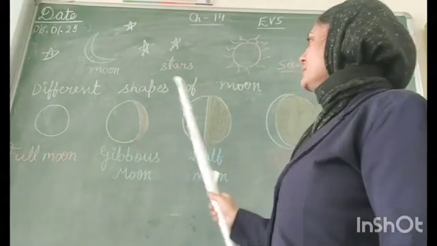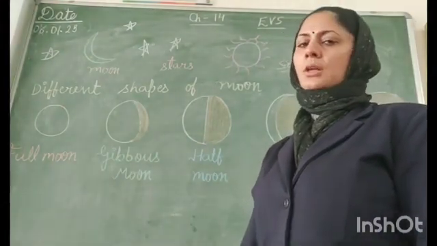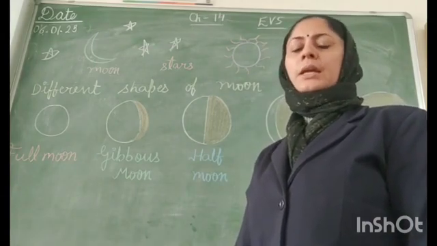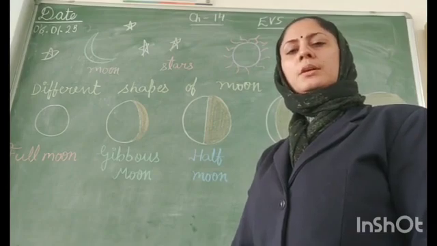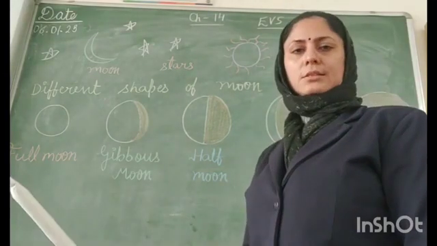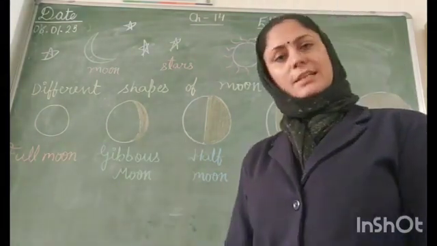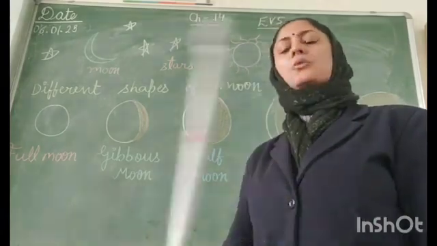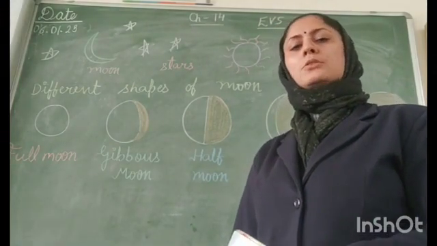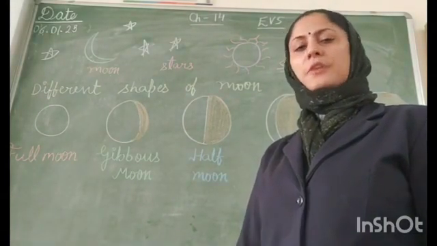Now, every day we see different shapes and different sizes of moons. Moon never stays in the same shape always. It changes shape every 15 days. It's like a phase. It completes this phase in 15 days and again repeats the same phase in the next 15 days. So these are called different shapes of moon or the phases of moon.